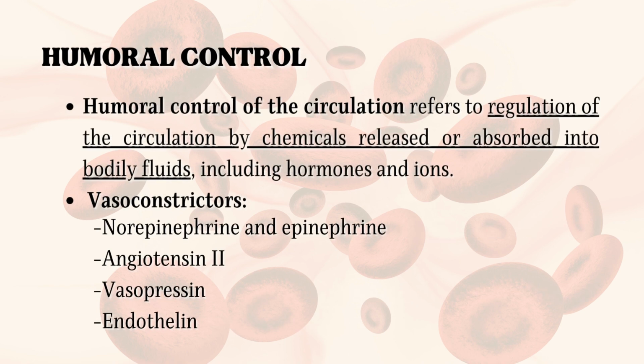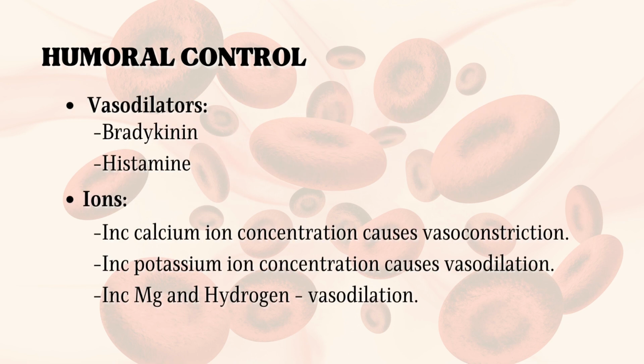Now we have the humoral control. This is the regulation of the circulation by chemicals released or absorbed into bodily fluids. This includes the hormones and ions. We have the vasoconstrictors: norepinephrine and epinephrine. We also have angiotensin 2, vasopressin, and endothelin. We have the vasodilators, which are bradykinin, kinin, and histamine.